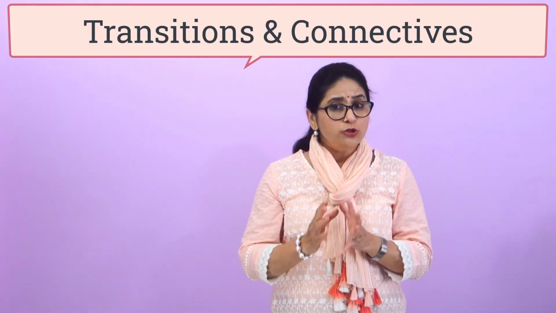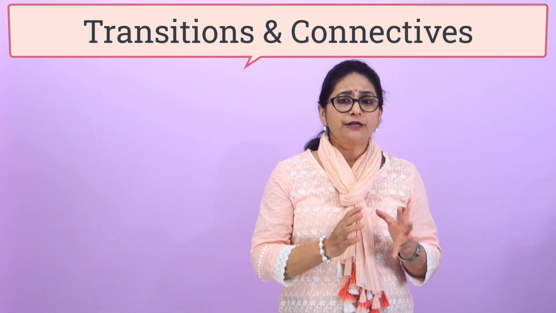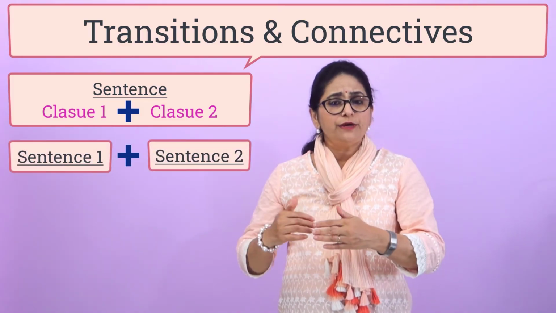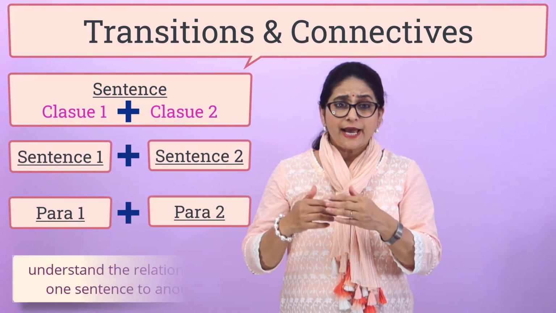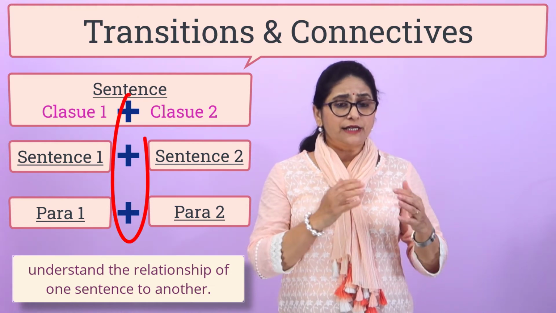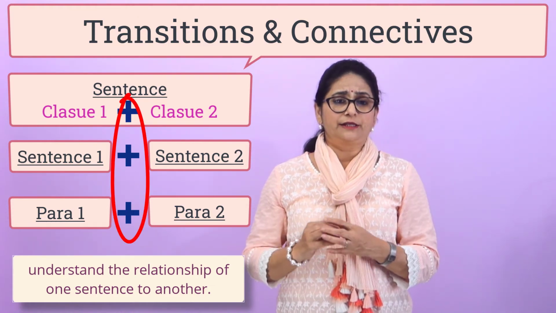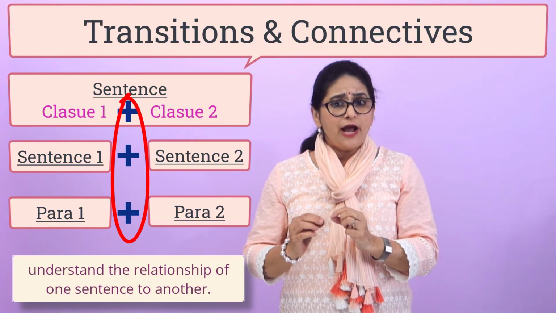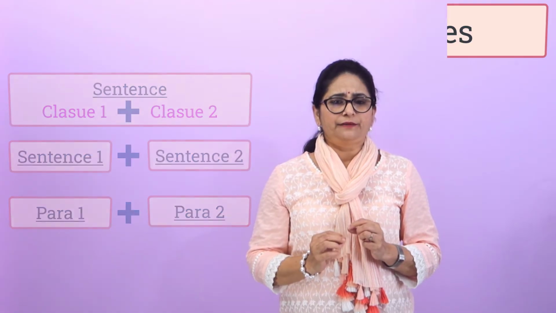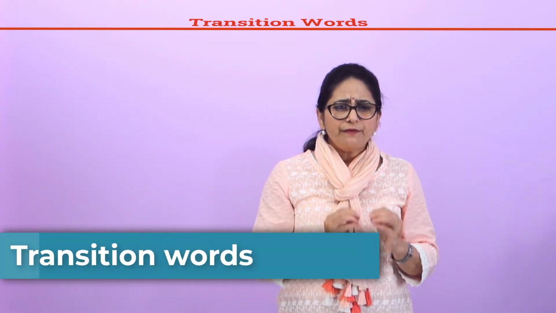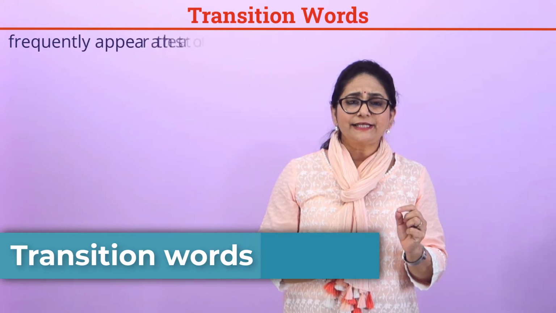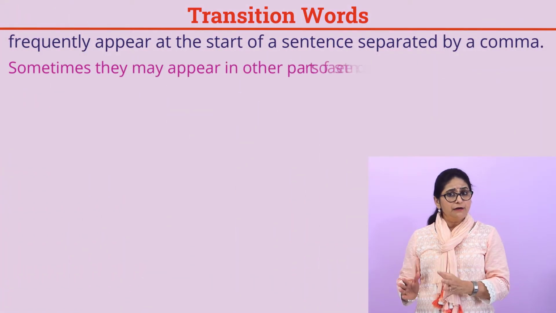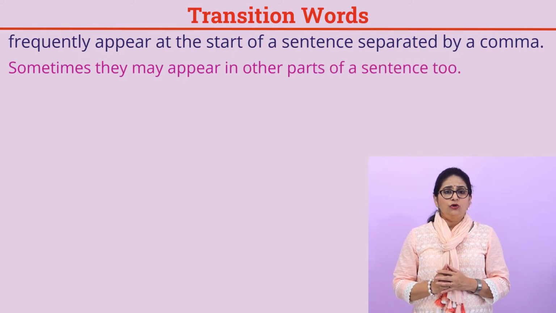Transition words, also called connectives, are used to link clauses in a sentence, one sentence to another, or even one paragraph to another. They help the reader to understand the relationship of one sentence to another. They are useful in giving text a flow and conveying very clear meaning. Transition words frequently appear at the start of a sentence, separated by a comma. Sometimes they may appear in other parts of sentences too.